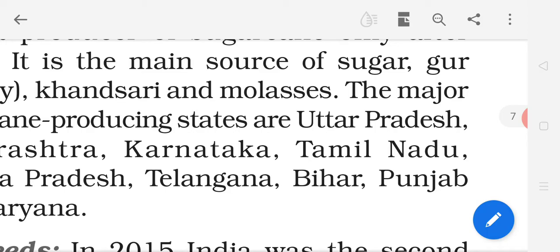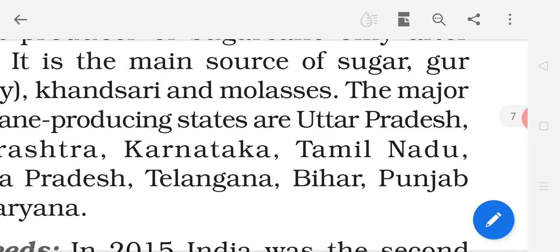Now we can get from sugarcane what? Sugar, gur, jaggery, khansari, and molasses. Molasses means we can say shira, a thick brownish syrup produced in the refining of